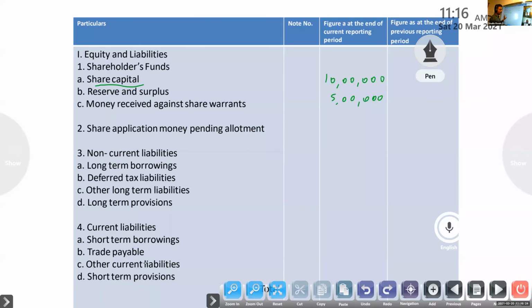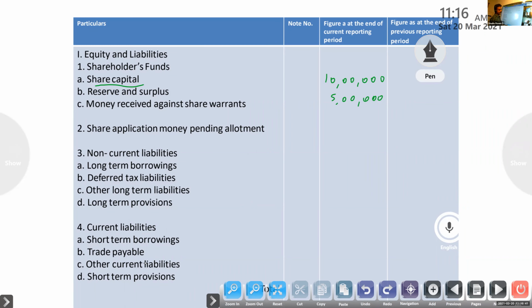So here it is a new format of balance sheet. Already I said that you have to prepare a specific project. So for that you have to download the financial statement of a particular company.